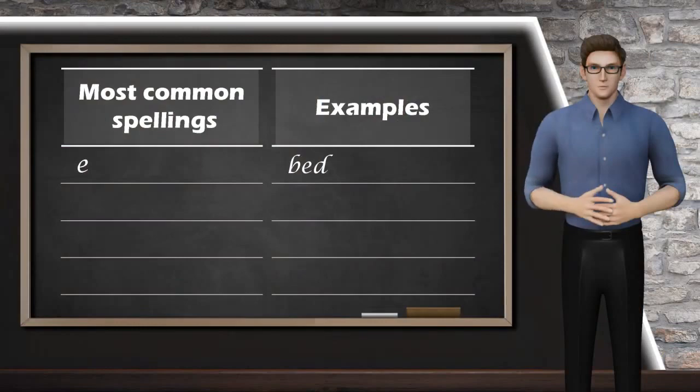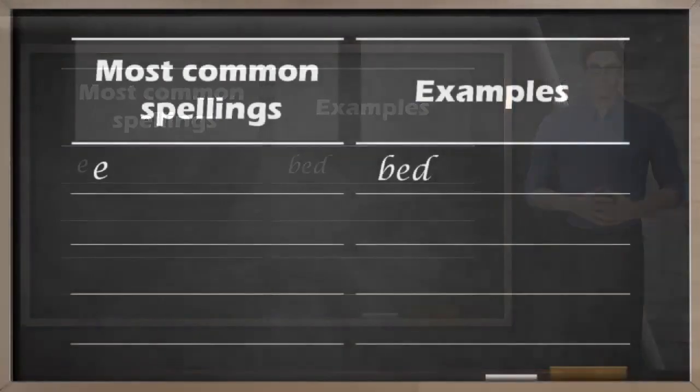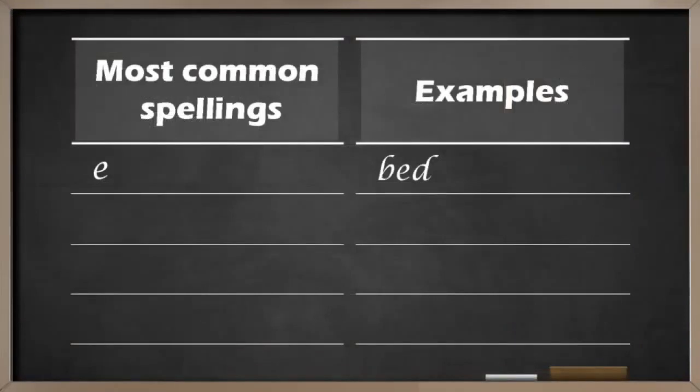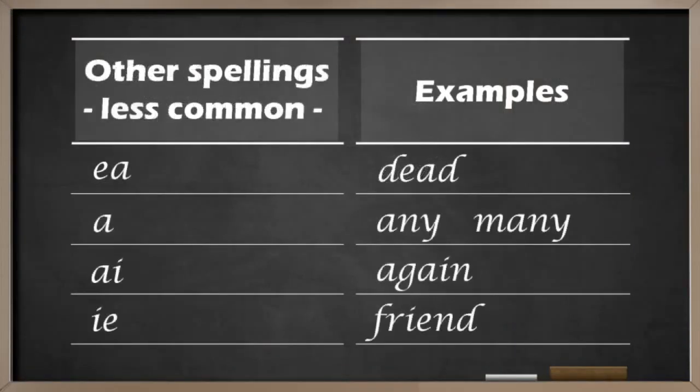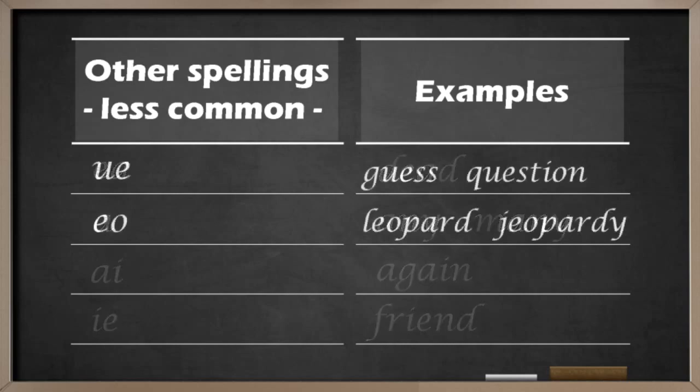Now, let's talk about how the eh sound is written in English. E: bed. Ea: dead. A: any, many. Ai: again. Ie: friend. Ue: guess, question. Eo: leopard, Jeopardy.